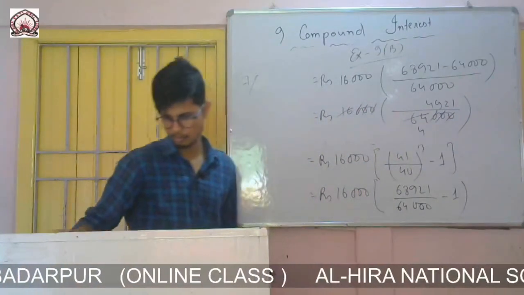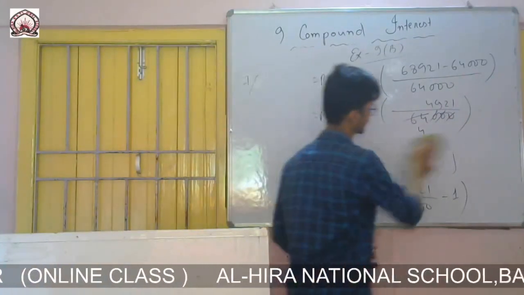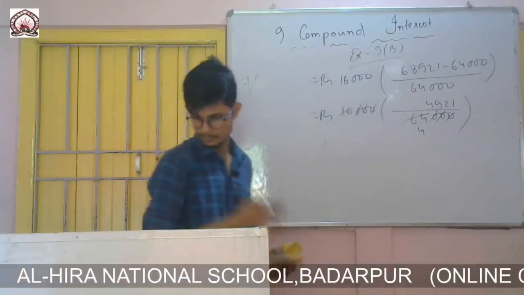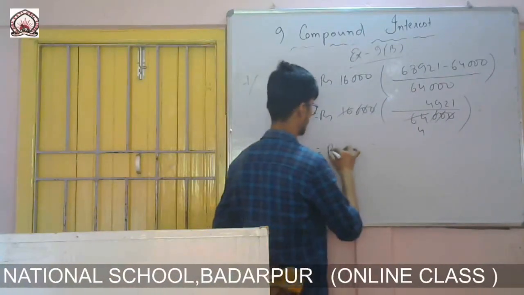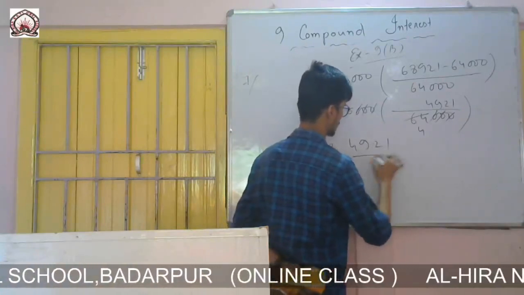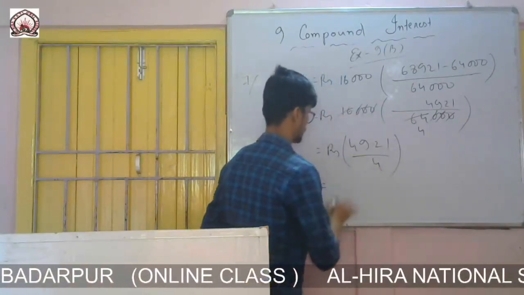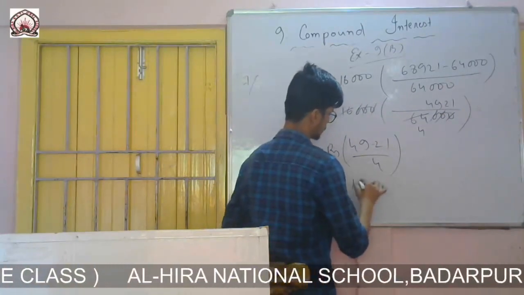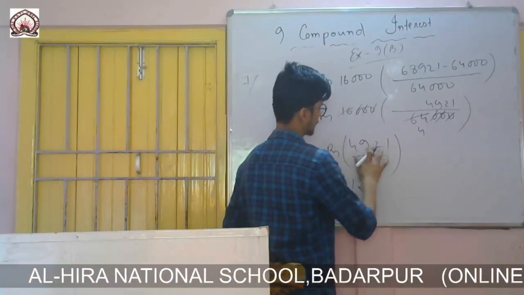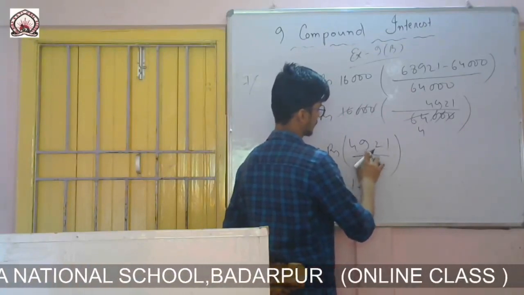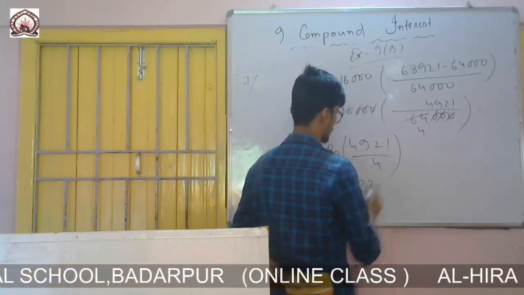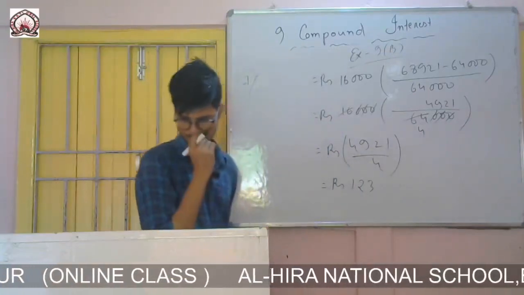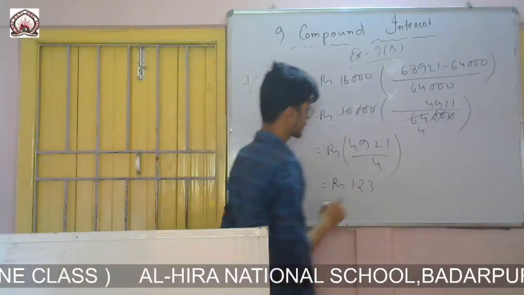So 4921 divided by 4 rupees. If I divide it by 4, 4 1s are 4, 4 2s are 8, then 1 left, 12, 4 3s are 12, then again 1 left.